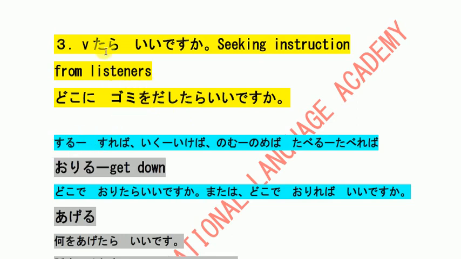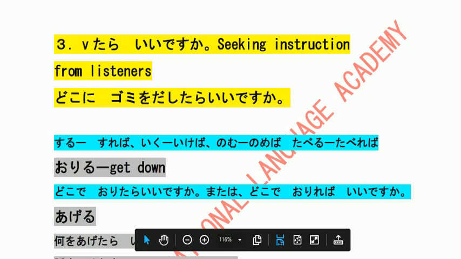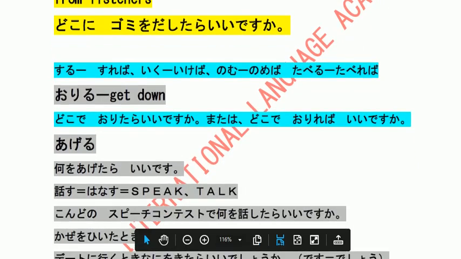So this is also like tara, and ba is one form there, ba. If you can replace tara with ba, it is one of the easiest forms in each and every group, like first group, second group, third group. You have to change into a sound and ba. So suru becomes sureba. Iku ikeba, if you go. So iku ikeba, nomu nomeba. You have to change all verb groups into the a sound and add ba. So you can interchange here, for example, どこにゴミを出したらいいですか? So どこにゴミを出せばいいですか is also okay. So some people use also ba pattern. So I have written here.